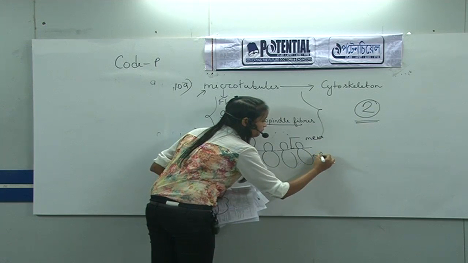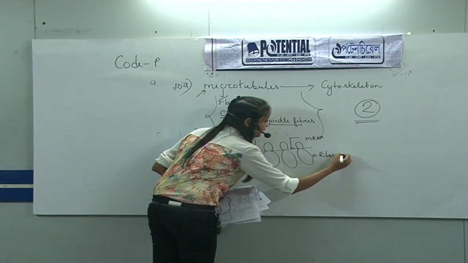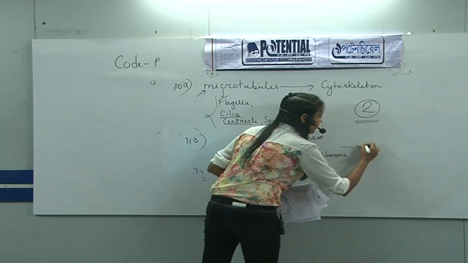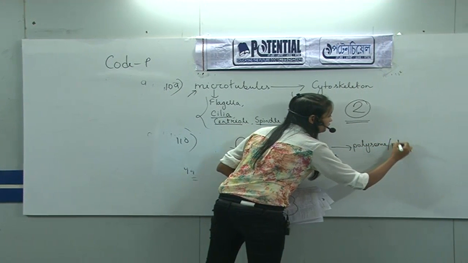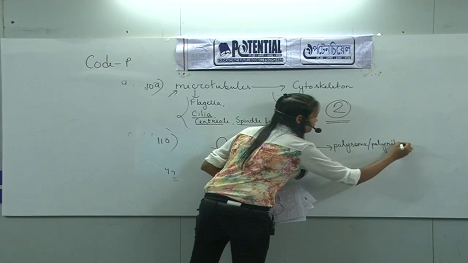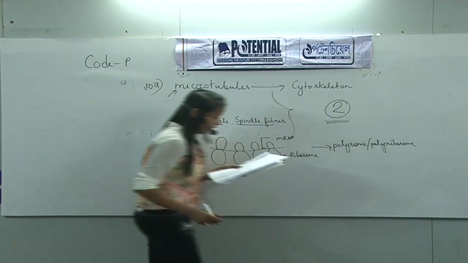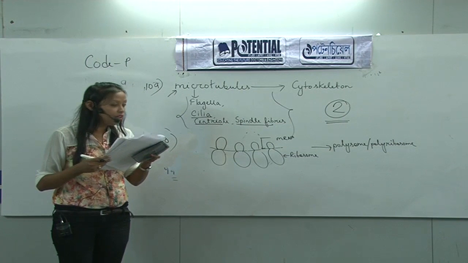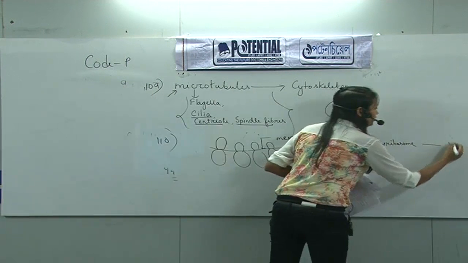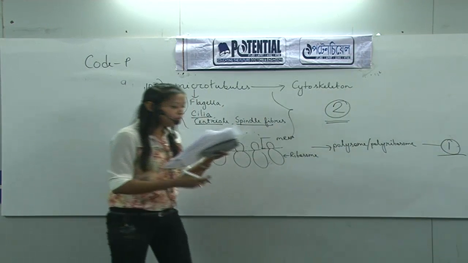This structure is known as polysome or polyribosome. So for question number 110, the correct answer will be 1, that's polysome.